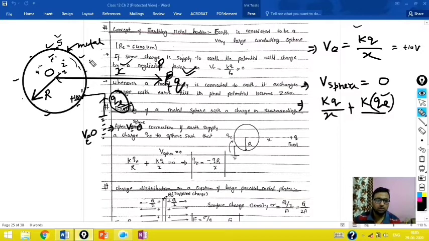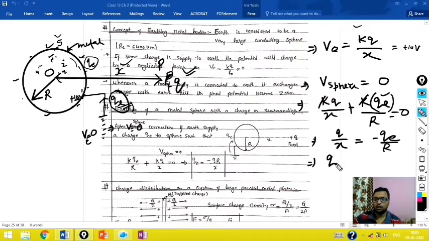Suppose now the QE charge is spread over the whole body, then the potential due to the surface charge is kQE upon r, and finally this potential should be 0. So k and k will cancel out, and you can say that q by x equals minus QE by r. So the charge flown from the earth will be QE equal to minus qr by x.